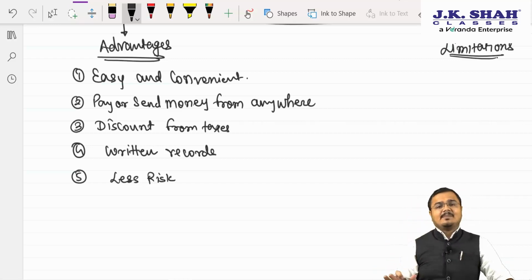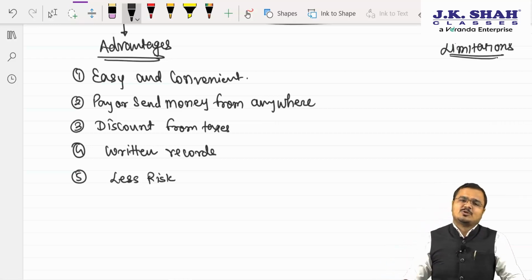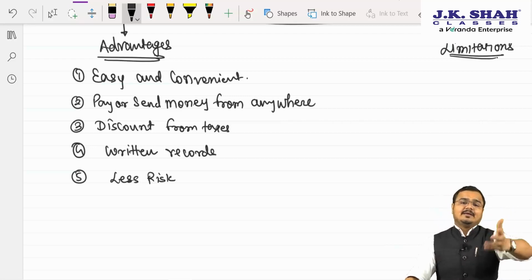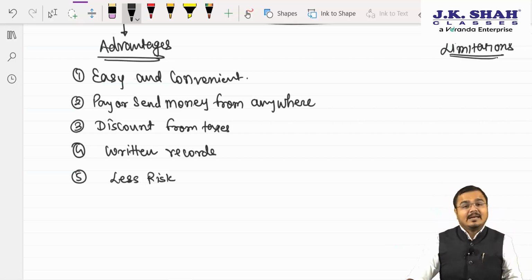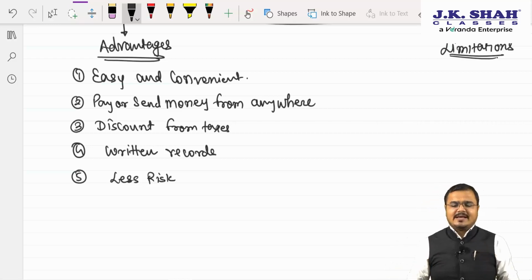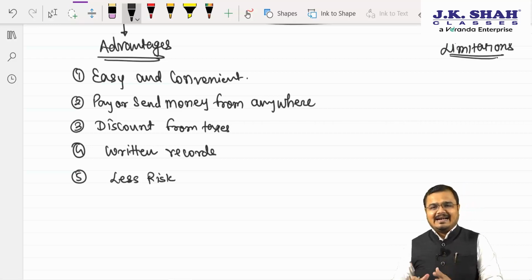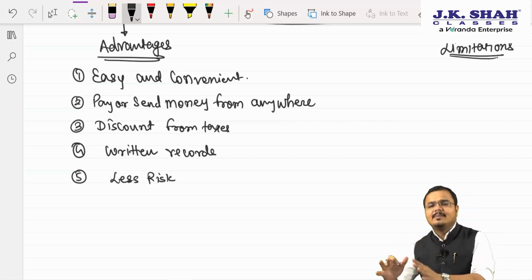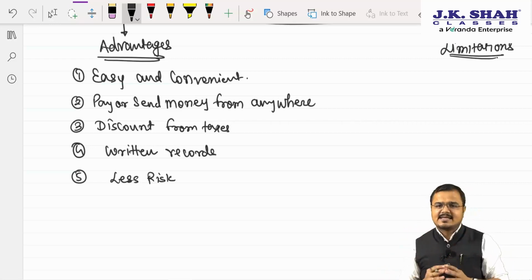So moral of the story is what, chartered? Sir, digital payments are less risky, but condition is what? If used wisely. Do not click any link which is coming from an unknown source, and do not enter the UPI pin while receiving the money. Many people make this mistake. And that's what, sir, if it is used wisely, with proper operating guidance and instructions, then 110% it's really helpful, and it's less risky.